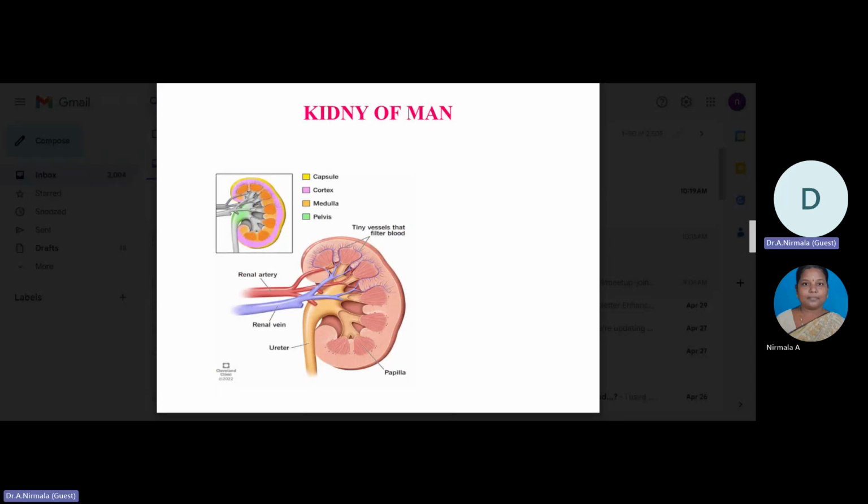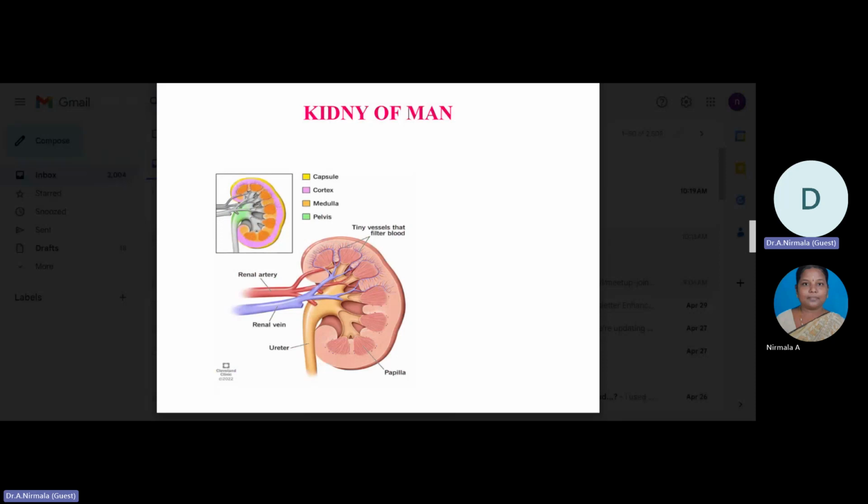Each kidney has nearly 1 million complex tubular structures called nephrons, which are the functional unit of the kidney. Each nephron has two parts, the glomerulus and the renal tubule. The glomerulus is a tuft of capillaries formed by the afferent arteriole, a fine branch of the renal artery. Blood from the glomerulus is carried out by an efferent arteriole.